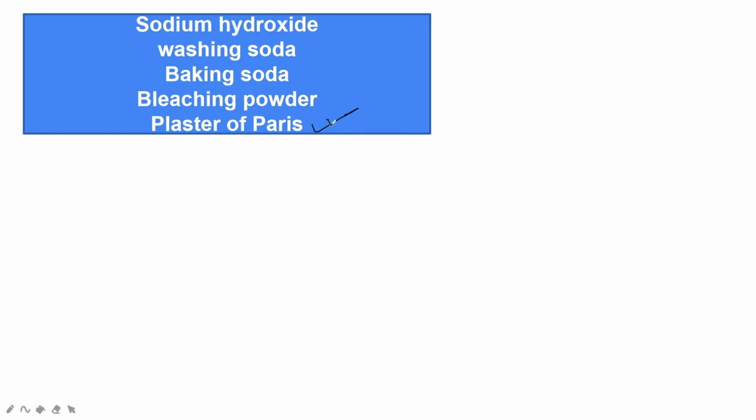So plaster of Paris, next one is POP, plaster of Paris. So it is calcium sulfate hemihydrate. It is calcium sulfate hemihydrate. Okay, or calcium sulfate half hydrate, with half H2O. So this is the formula of plaster of Paris. It is actually made by heating the gypsum, which is mainly found in Paris. That's why it is called plaster of Paris or POP. Okay, how it is prepared?